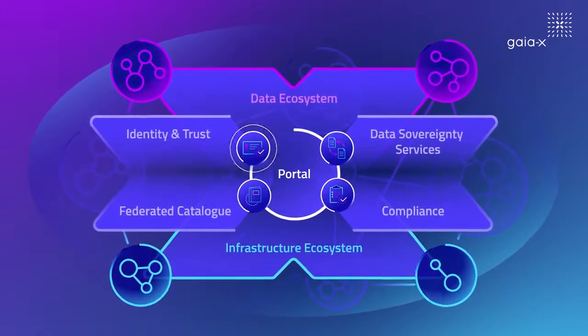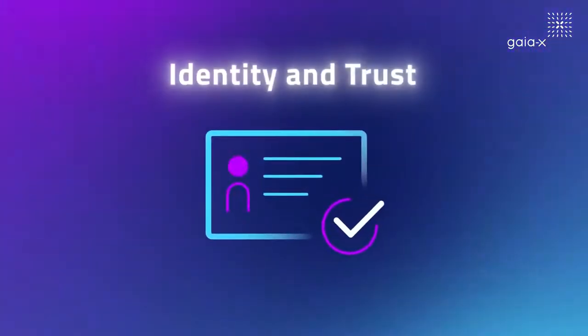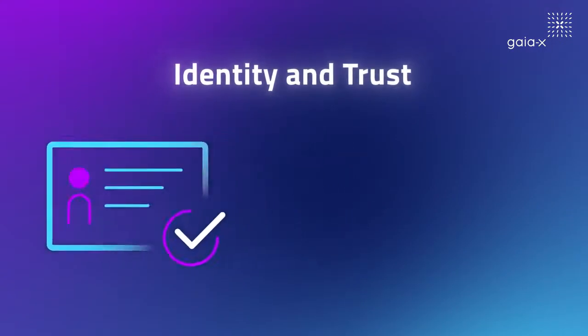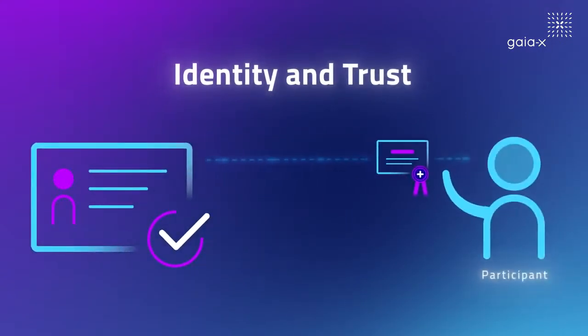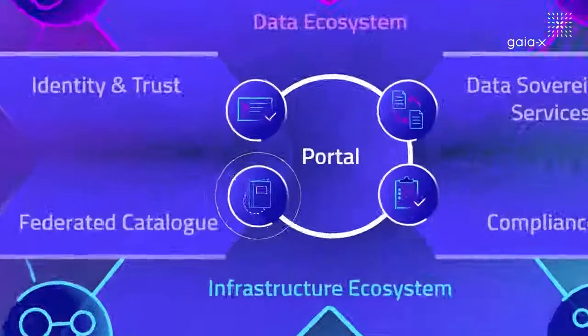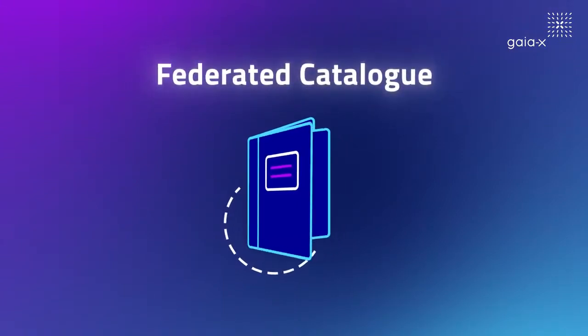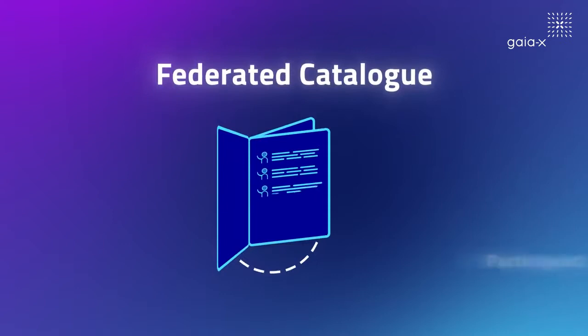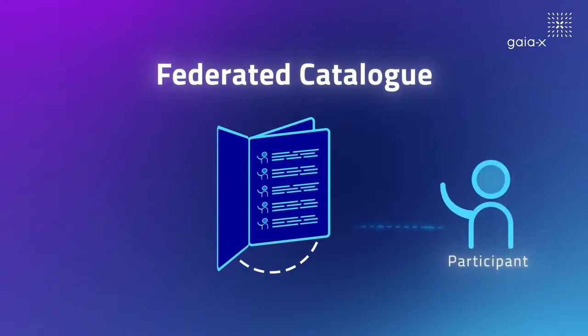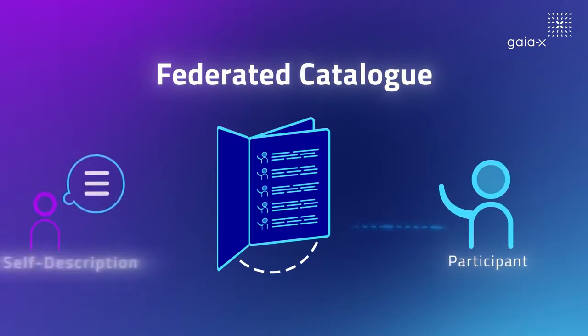The first work package is Identity and Trust. This work package will support with authenticating the participants in a federation and help them keep control over their digital identities via credential validation and other identity management techniques. Federated Catalog. This work package will enable the creation of a repository for each federation. In this repository, participants of a federation can find information about other participants and their service offerings.